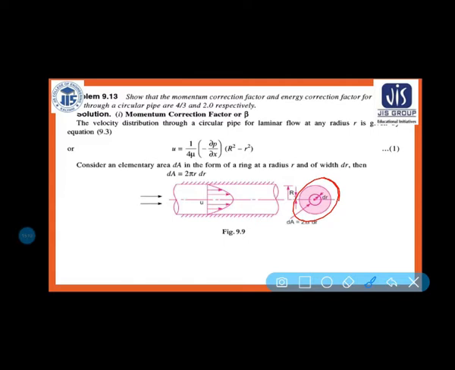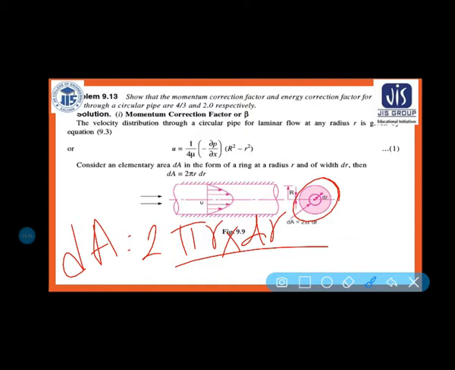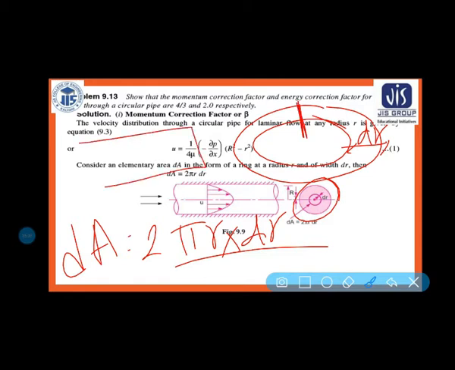Okay, so then dA is equal to what? I know that 2 pi r into, that means for that strip dA is equal to perimeter into the small width. Am I right? Let us consider this is your dr, and if I am just cutting this portion, you will see it like this, and this total distance is your perimeter 2 pi r, and this one is your dr, isn't it?